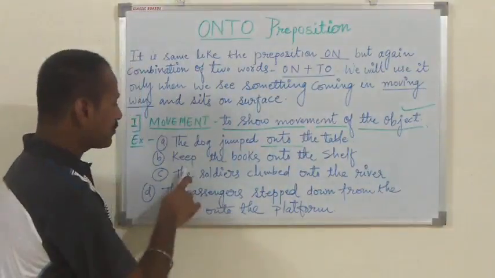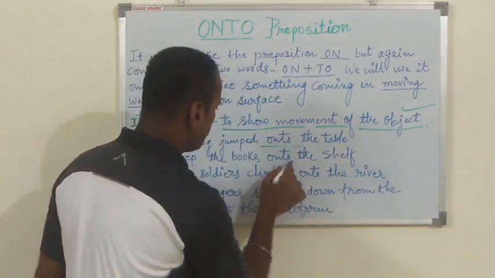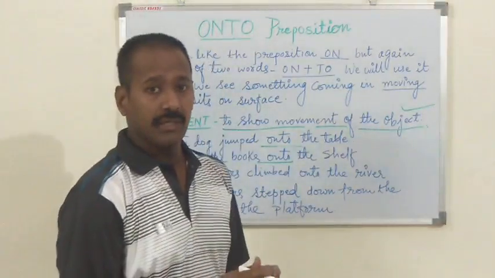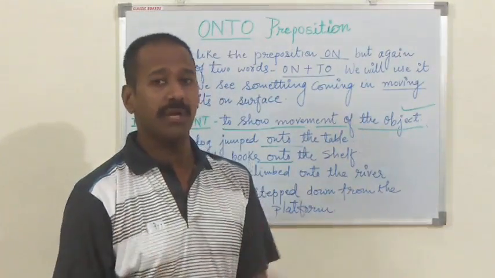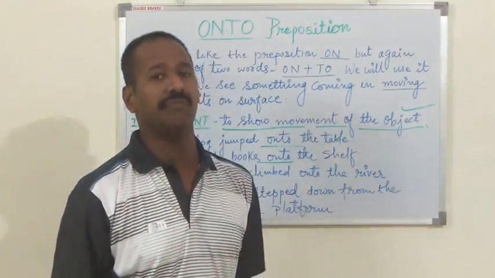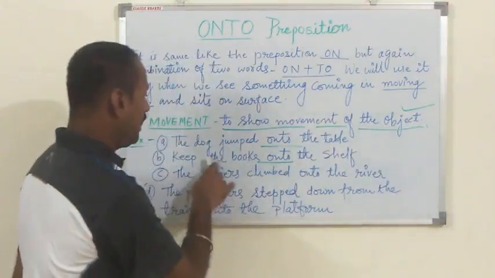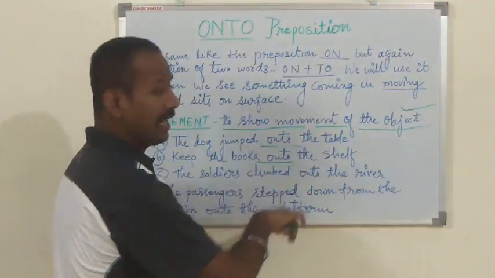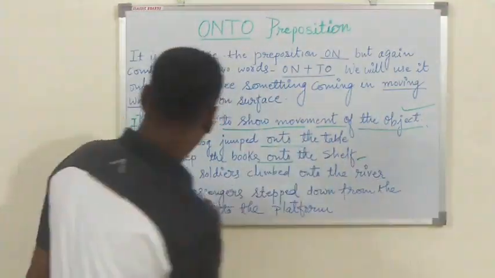Example number 2. Keep the books onto the shelf. Moving the books from one place to another involves movement. There is some kind of movement we can observe in this activity also. A movement is being observed. Keep the books onto the shelf. So again, preposition onto.